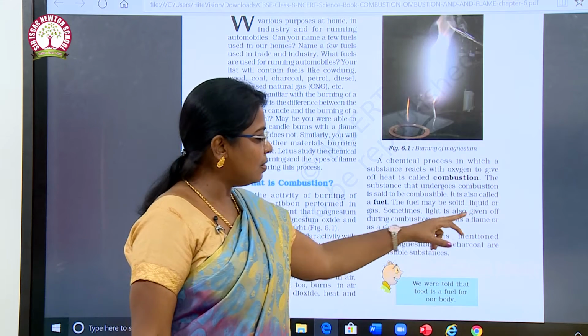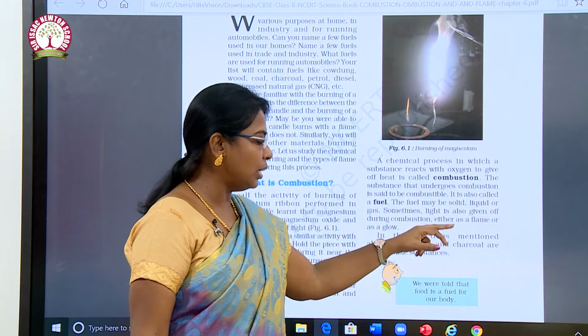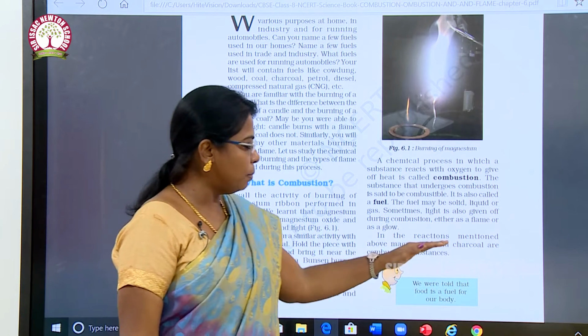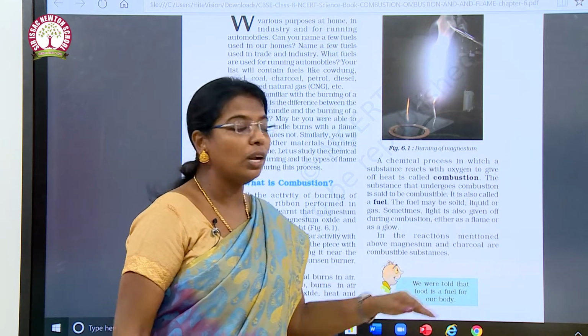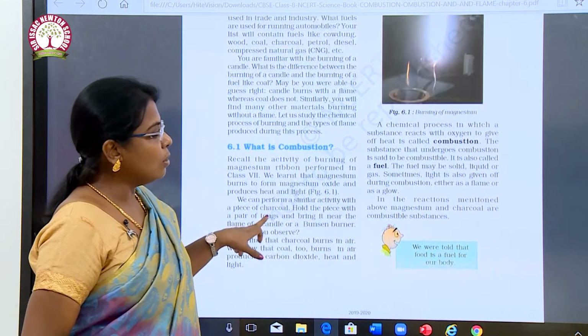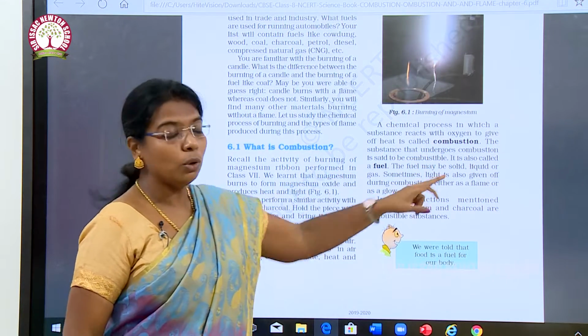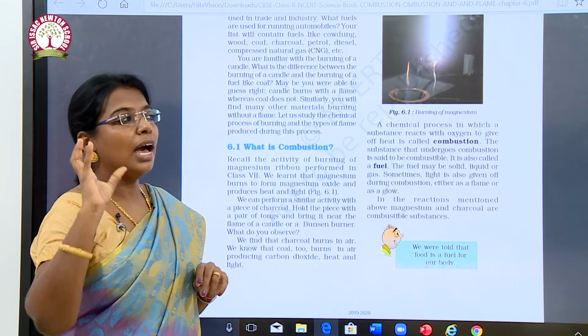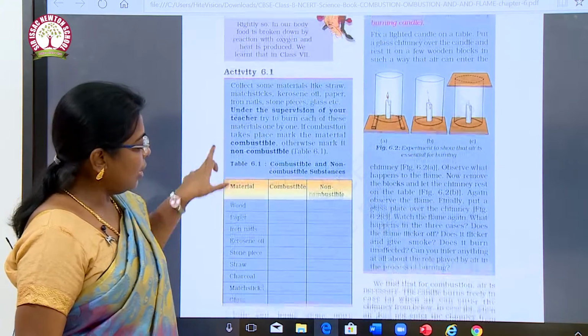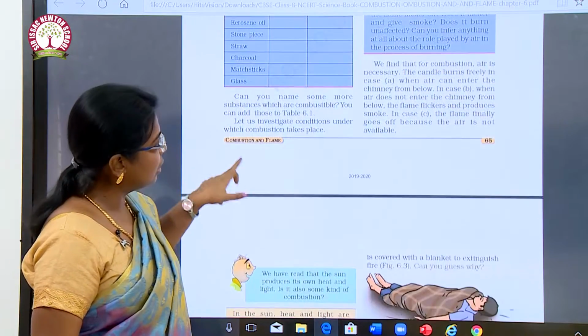Sometimes light is also given off during combustion, either as a flame or as a glow. In the reactions mentioned above, magnesium and charcoal are combustible substances. The substances that undergo combustion are known as combustible, and these combustible substances are called fuel. And they have given some activities.